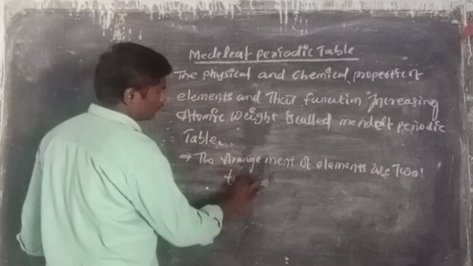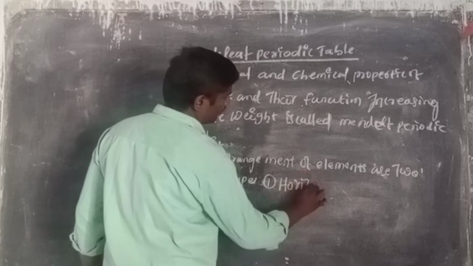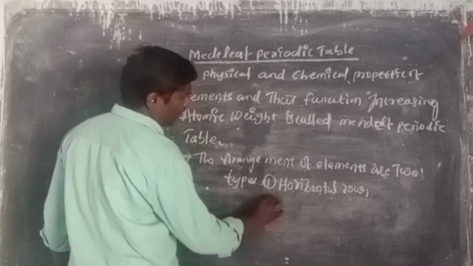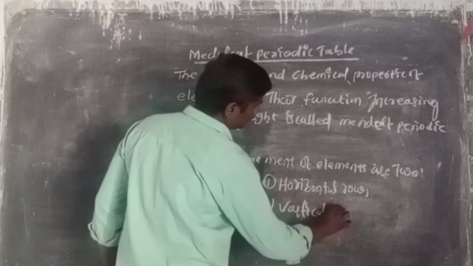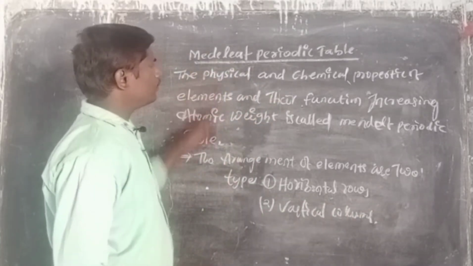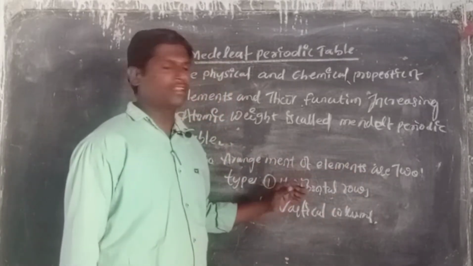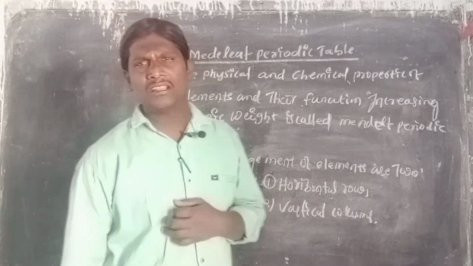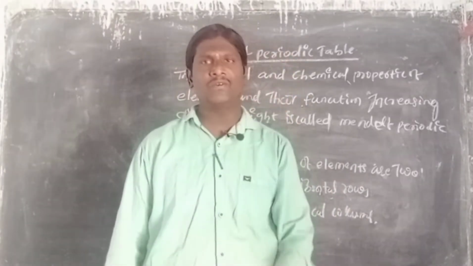What are those two types? One is horizontally rows, and another one is vertically columns. According to the Mendeleev periodic table, he arranged the elements in two types, horizontally rows and vertically columns. What is meant by horizontally rows? This line is called a horizontal row, this line is called a vertical column.